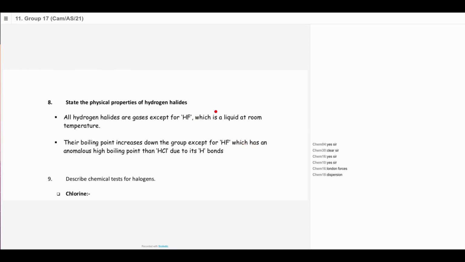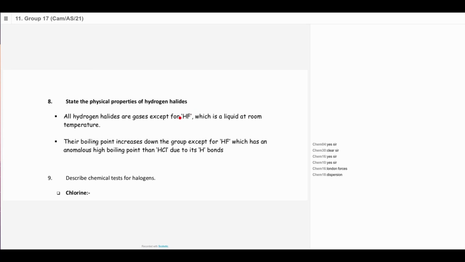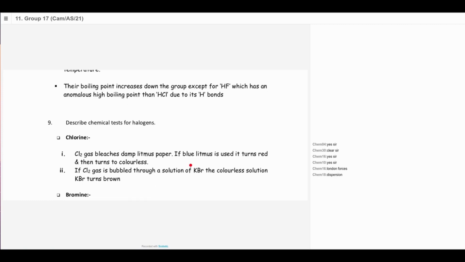For HF, we know there is hydrogen bonding. So all hydrogen halides at room temperature are gases except for hydrogen fluoride, which is a liquid because it has strong hydrogen intermolecular forces.